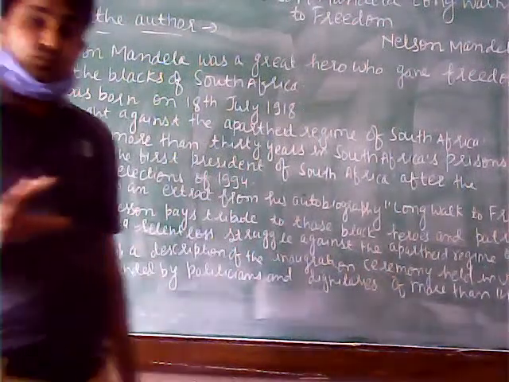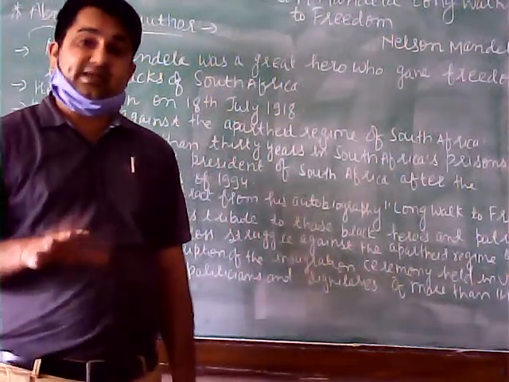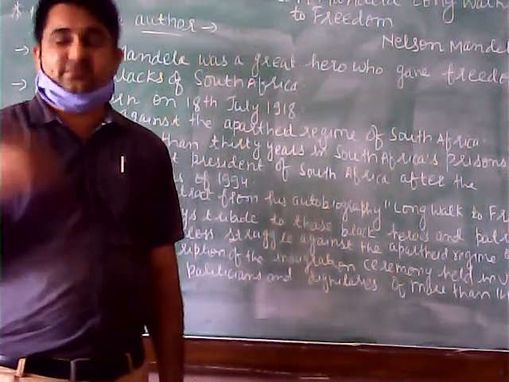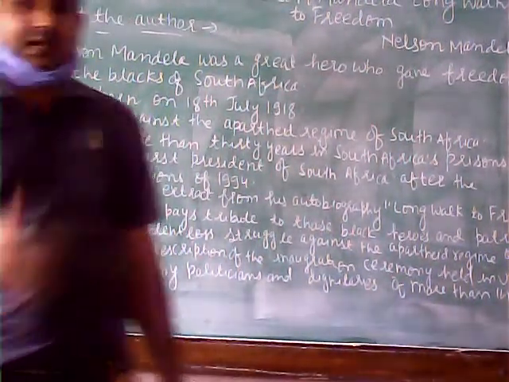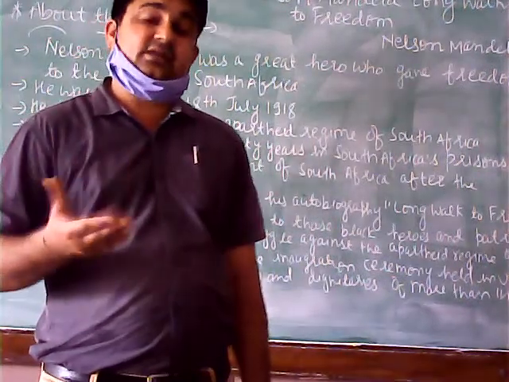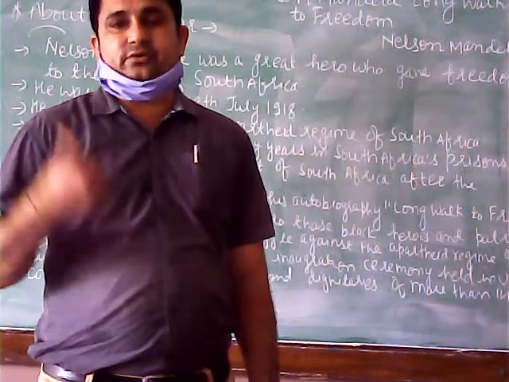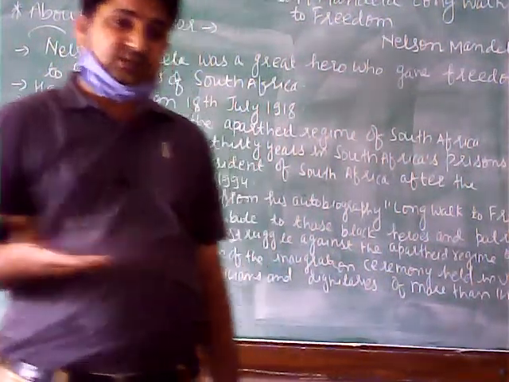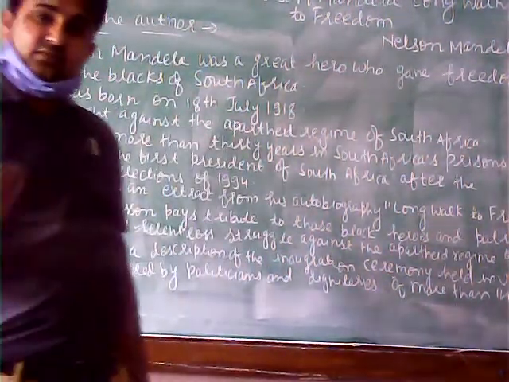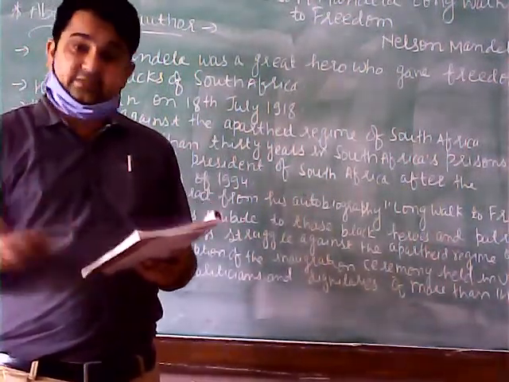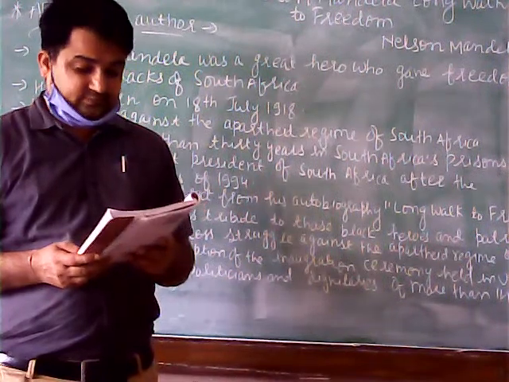So these two anthems were sung on that day, one of the whites and one of the blacks. This indicates that all citizens will be treated equally, because the anthem of the blacks and that of the whites were sung on the day of this grand event.